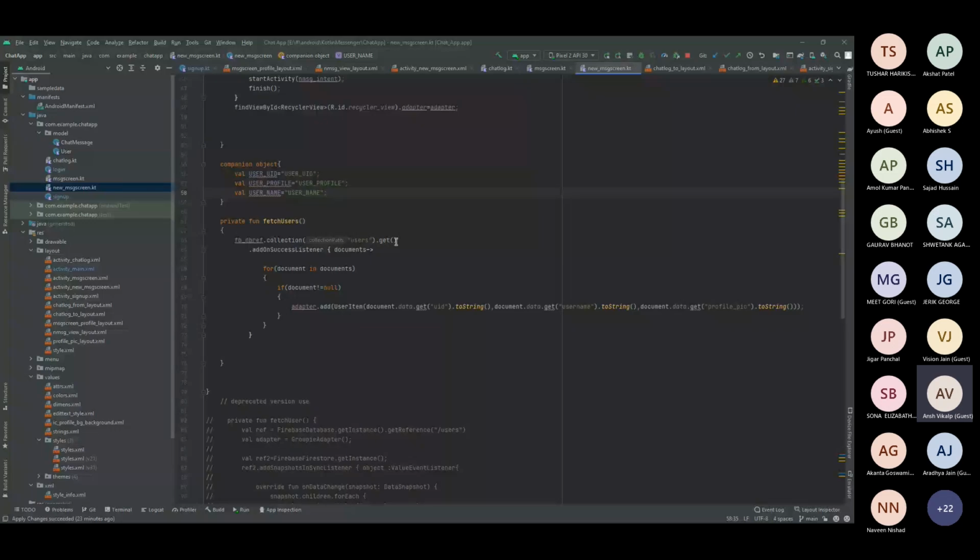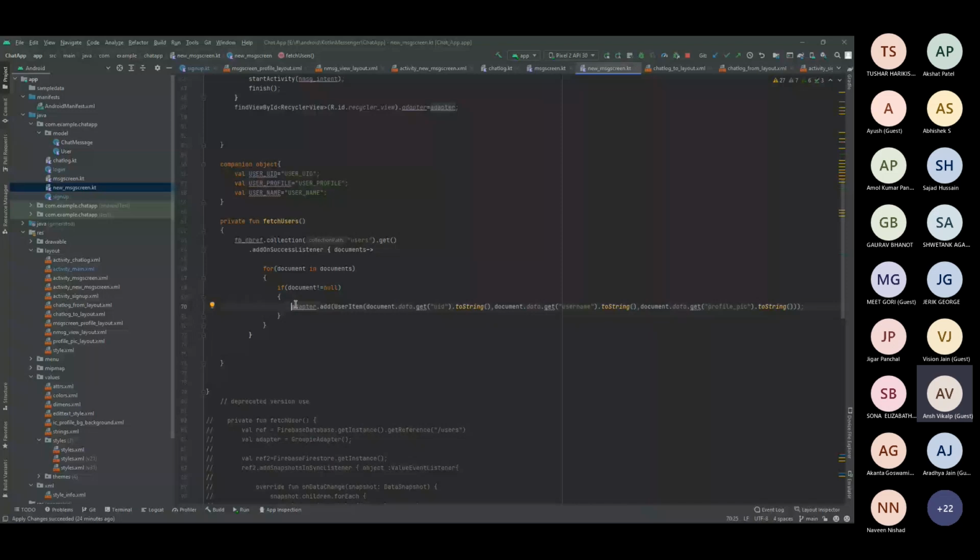After getting this, you will need to add a listener. Whenever you're using Firebase, there are multiple listeners, like on success, on complete, on cancel, and it's up to you which you want to implement. Right now I have just used the on success listener. Once I get every user, I just add it to my Groupie adapter, using the same function as I said for adding the text messages: adapter dot add and the object.